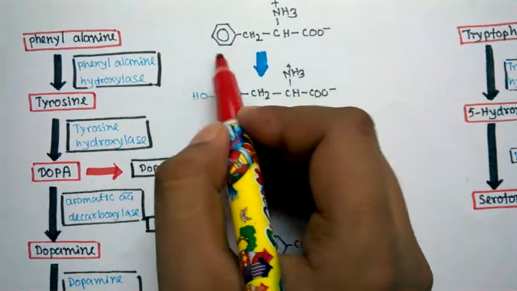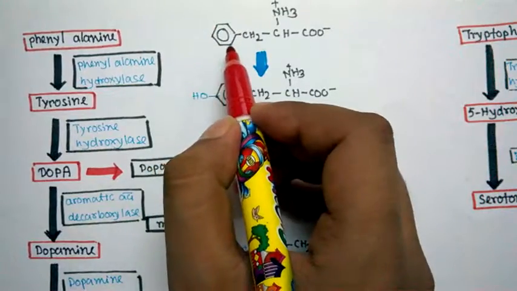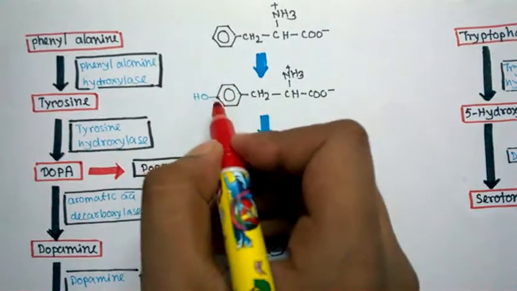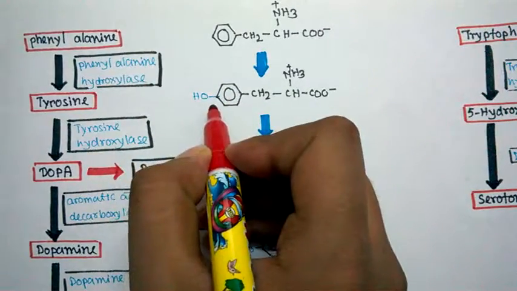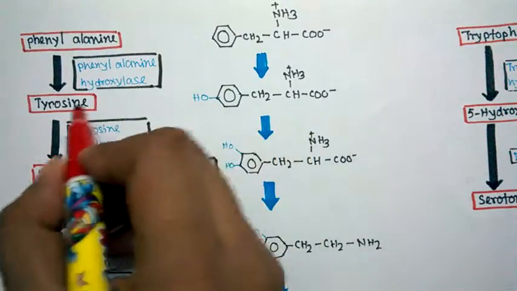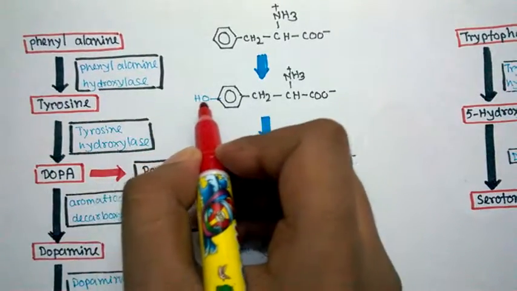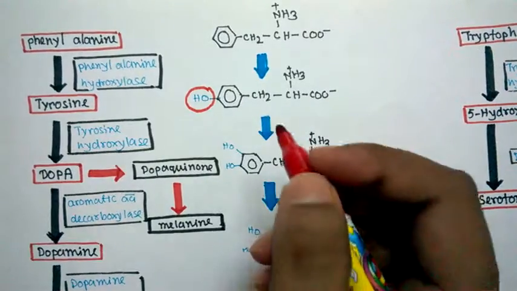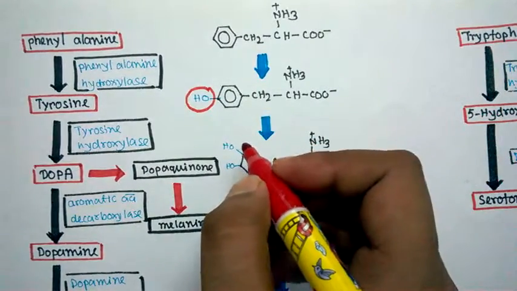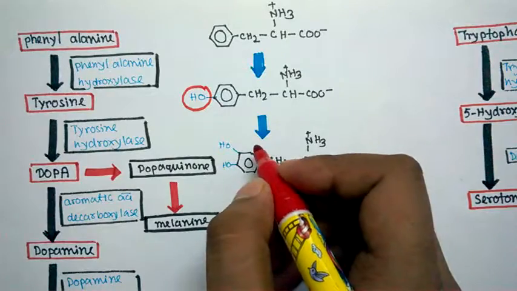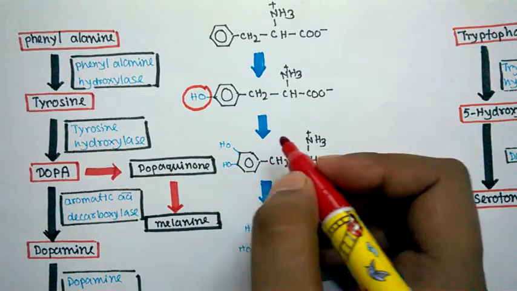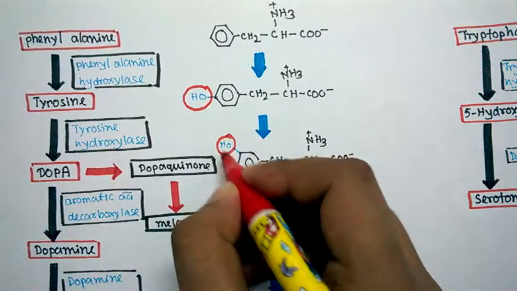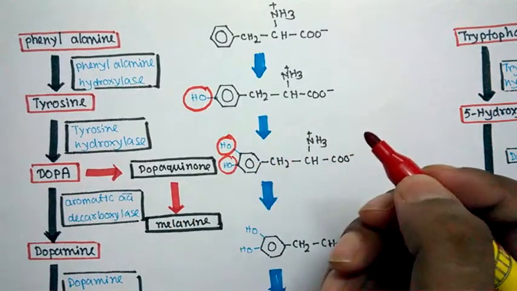It has a phenyl group you can see over here, and this phenyl group would be hydroxylated by the phenylalanine hydroxylase enzyme in order to form tyrosine, which is another aromatic amino acid. So the modification formed here is the addition of a hydroxyl group. And again, another hydroxylation reaction upon this tyrosine would form something called dopa. It has two hydroxyl groups you can see marked in red.